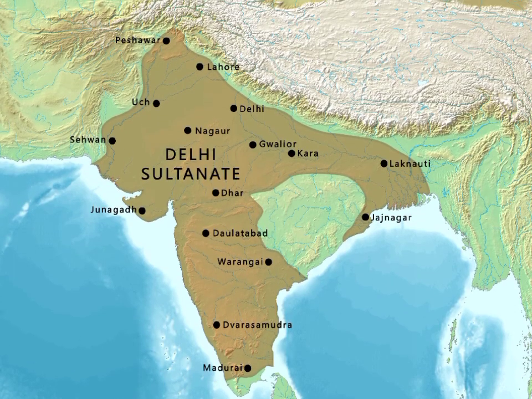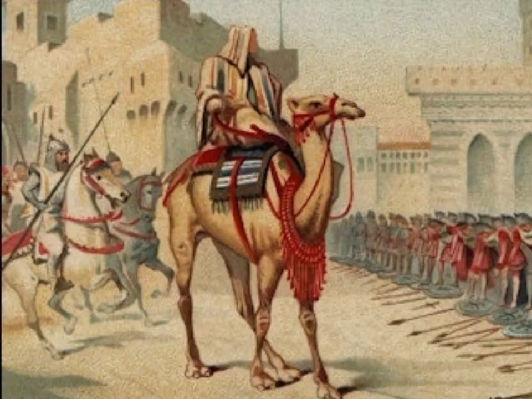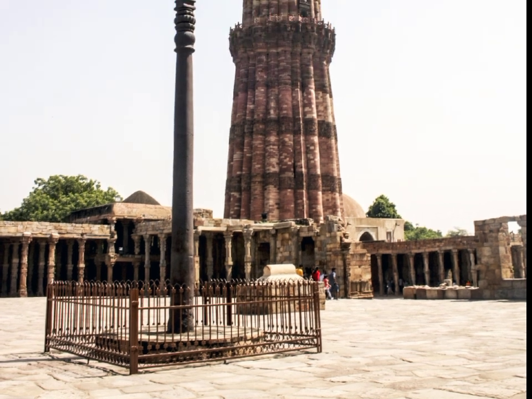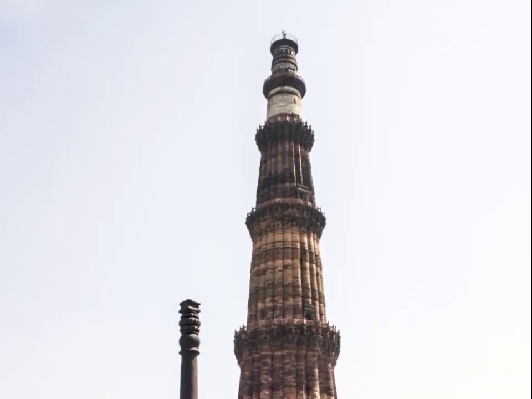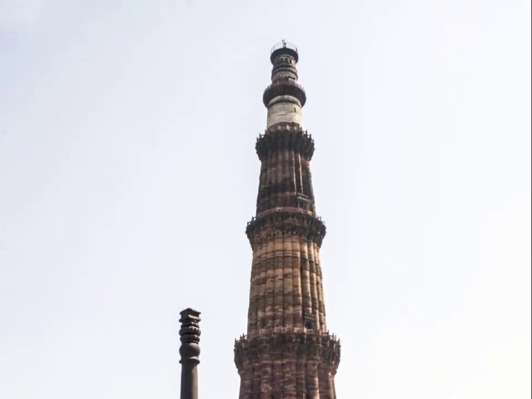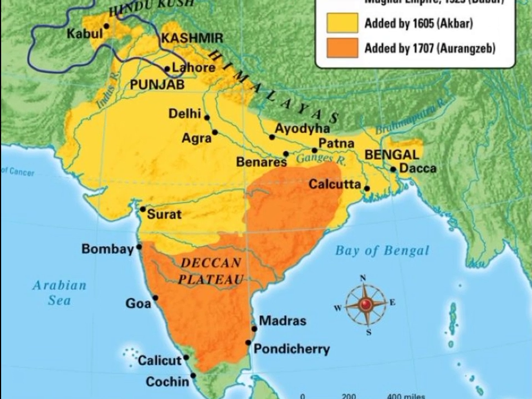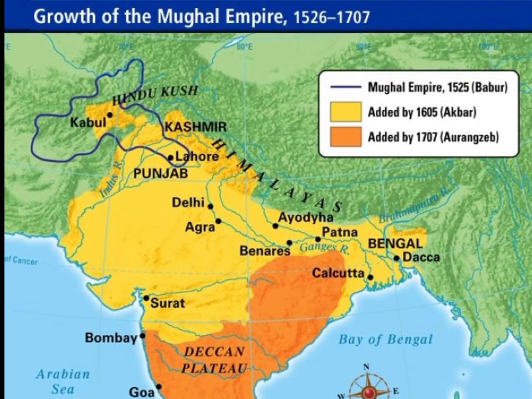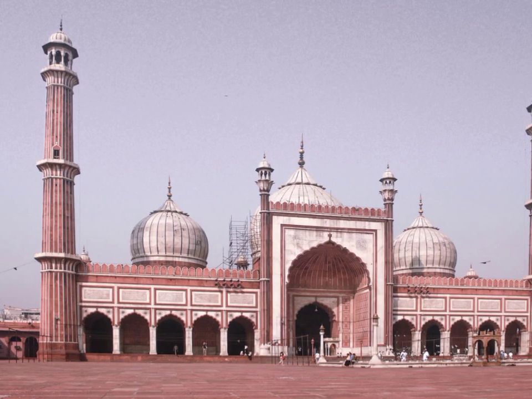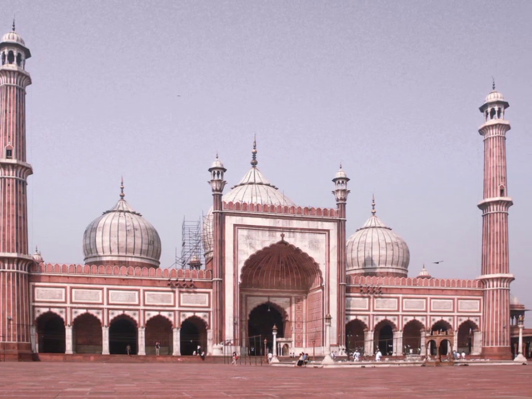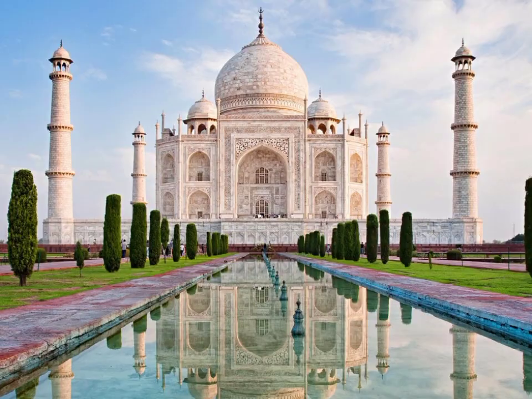India. The Delhi Sultanate, 1206 CE to 1526 CE, followed the Gupta Empire, and it was during this time that India was ruled by Muslim sultans. The Delhi Sultanate was known for its architecture, including the famous Qutb Minar and the Red Fort. The Mughal Empire, 1526 CE to 1857 CE, followed the Delhi Sultanate, and it was during this time that India experienced another golden age.